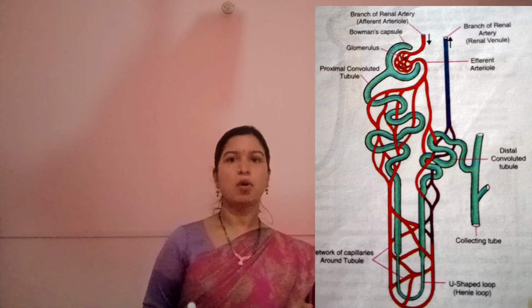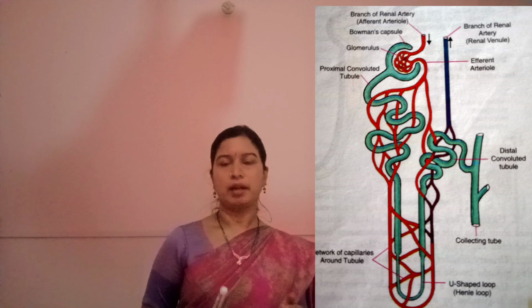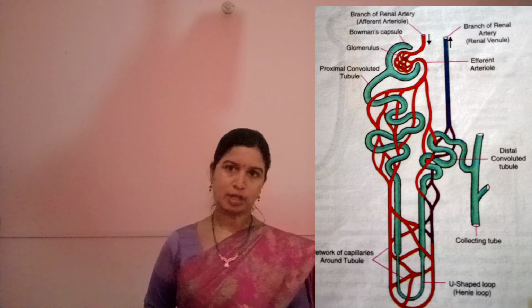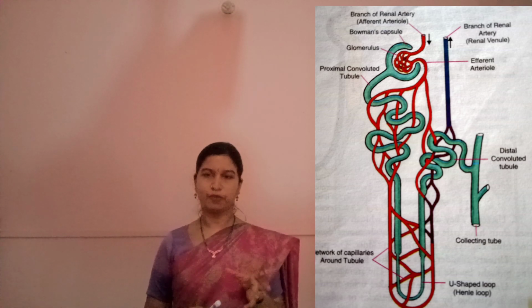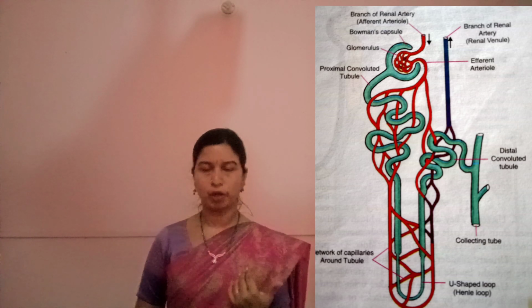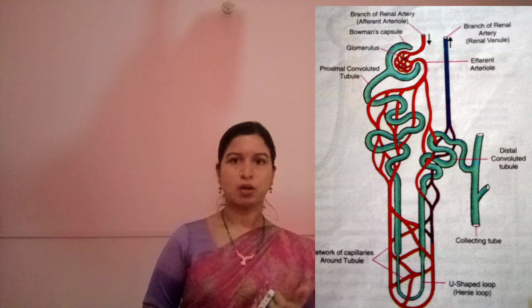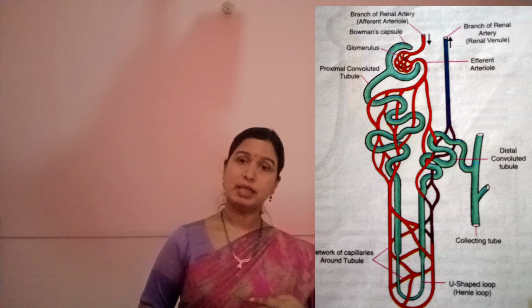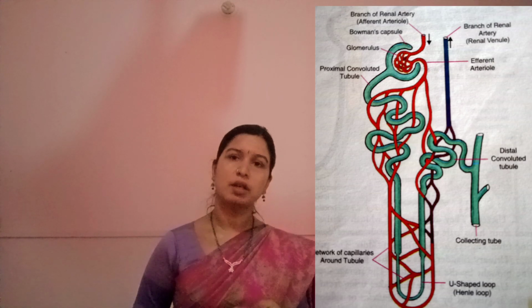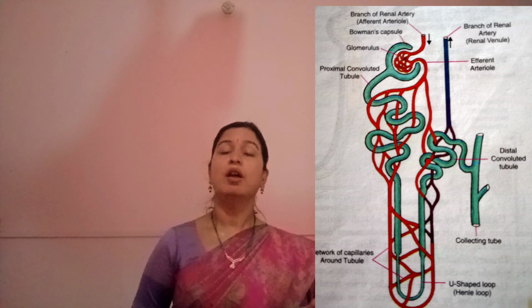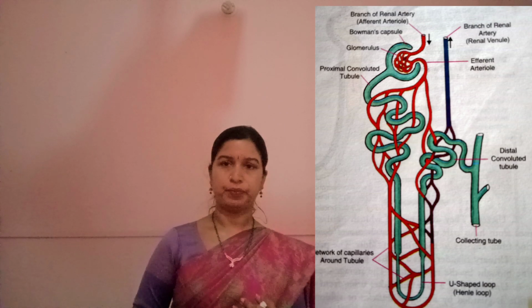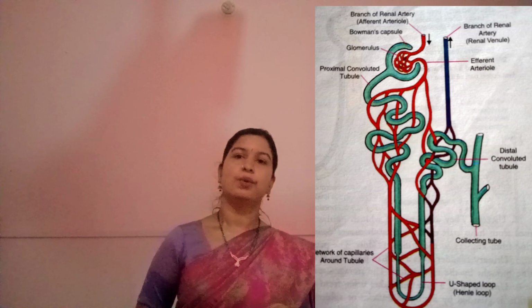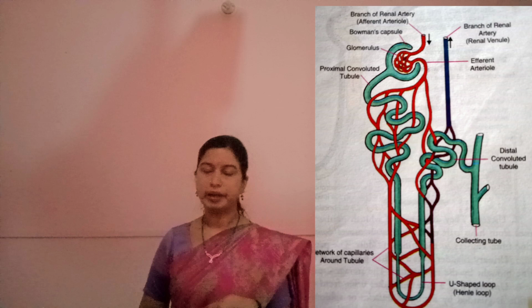So this hormone is not always released. It is only released when urine has to be passed in concentrated form, when you don't intake too much water. And in case this hormone is not secreted, as I told you, it might result in a disease called diabetes insipidus. What happens in this condition is that dilute urine is passed at regular intervals. So this also needs to be treated.